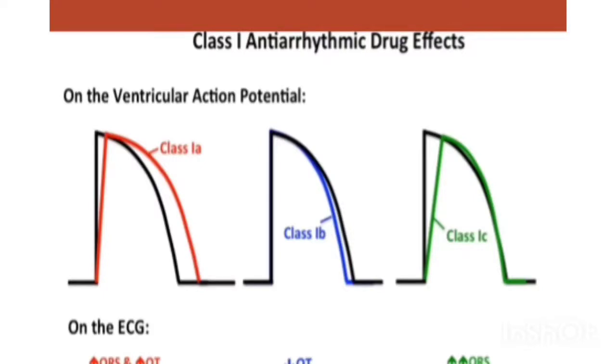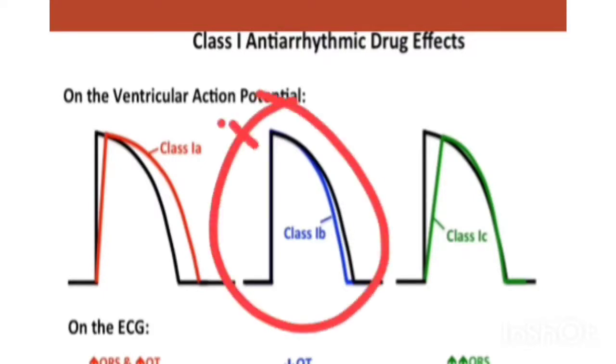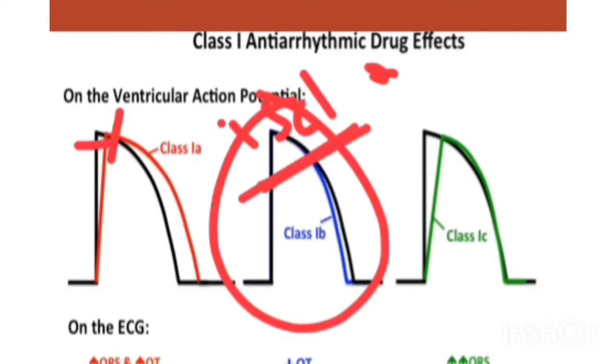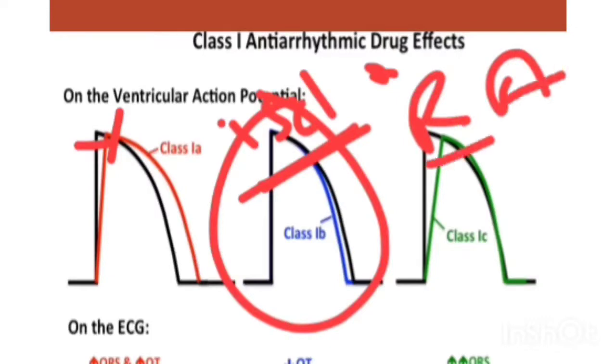But remember that class 1B like lidocaine is not used in ischemia, but it can be used in ischemia also. The third class is related to flecainide, which is also a sodium channel blocker, and it's used in refractory arrhythmias, and increases excitability.